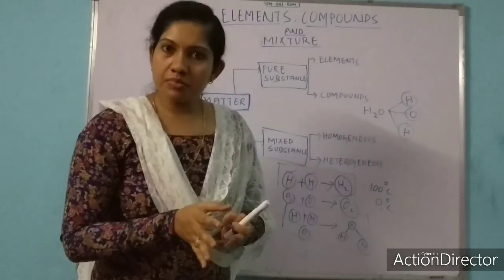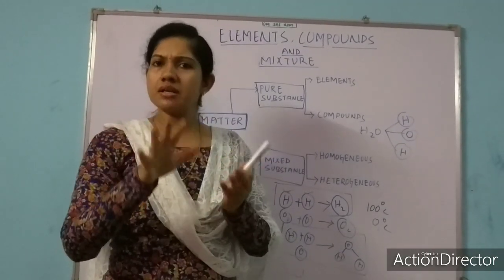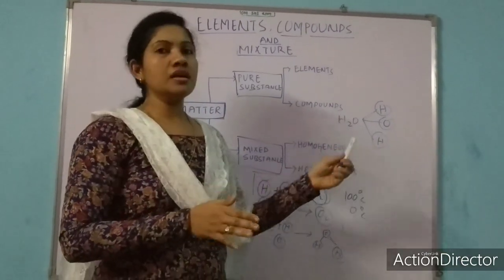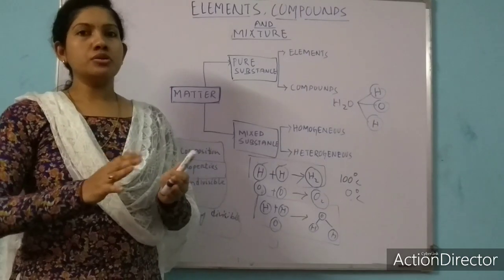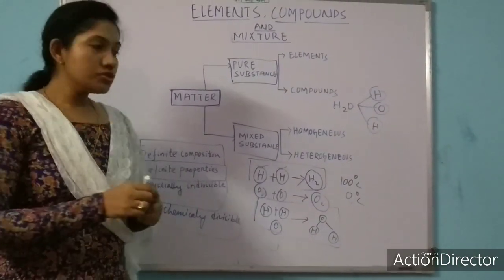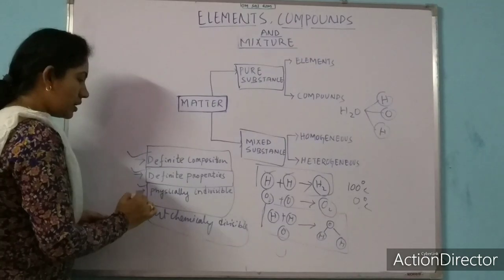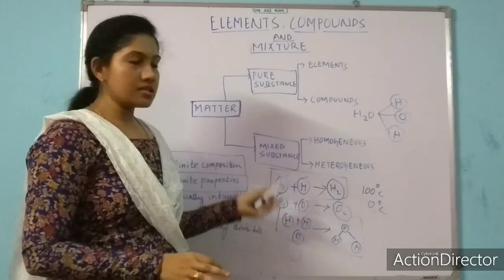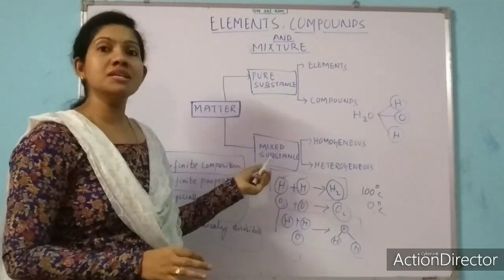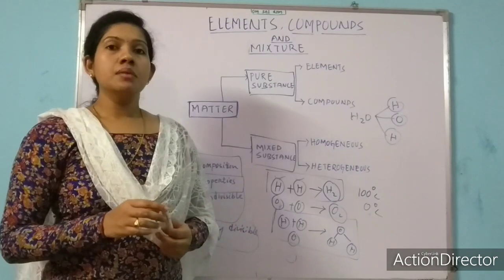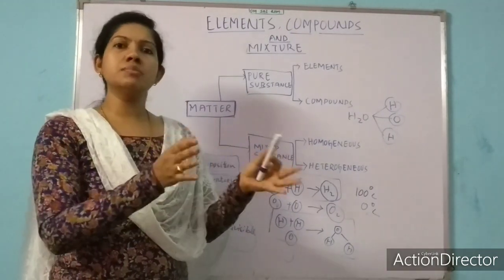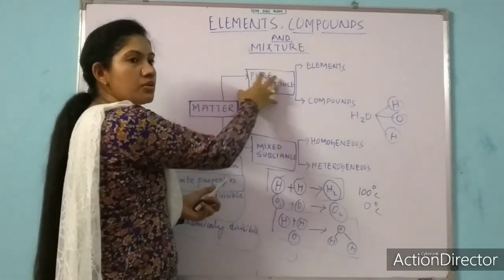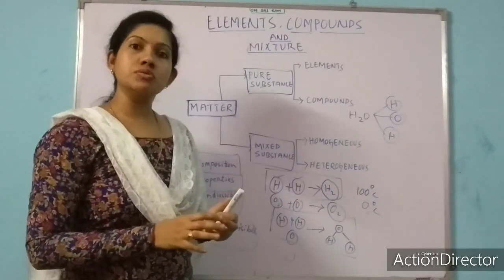We will discuss this chemical treatment later on. If you apply any chemical treatment to the water, then we can divide water into hydrogen and oxygen. Okay. So these are some criteria or properties of pure substances. Again I am repeating, matter can be divided into pure substance or mixed substance. What is pure substance? Pure substance means the composition is similar. The matter where the composition is similar, we call that kind of substance a pure substance.